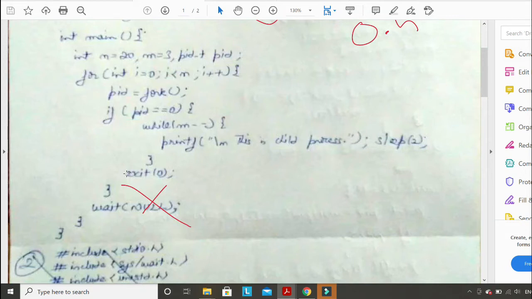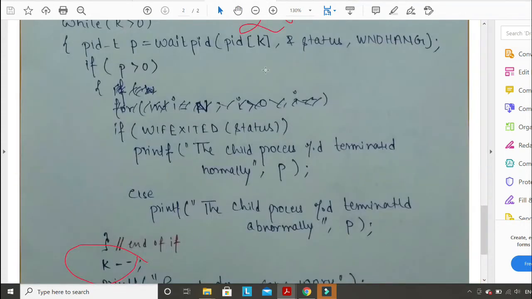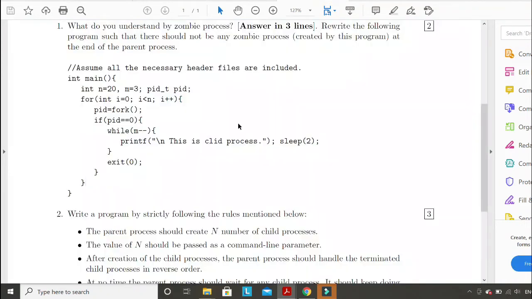What I was expecting is that at least all the n children are activated, and then the parent process should wait one by one for the termination of each process. That is not possible in your code, so that's why this is not correct. I think the remaining code is almost fine. So this is the only problem that some of you had with this program.